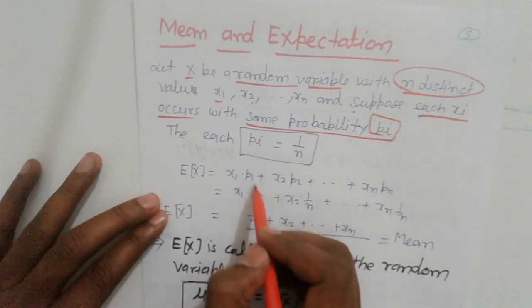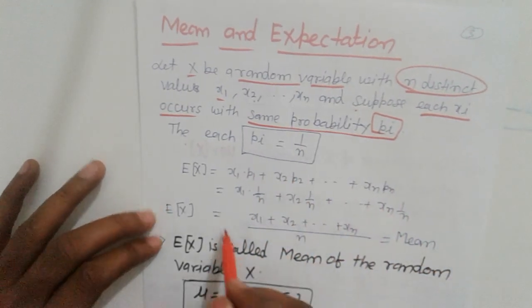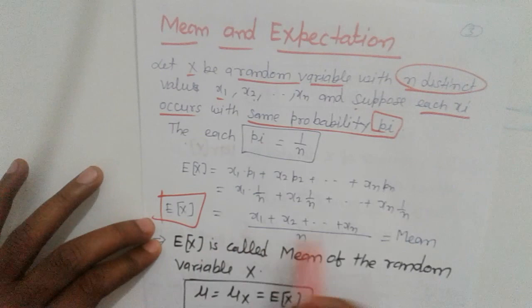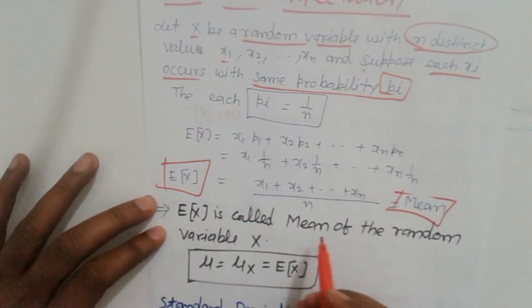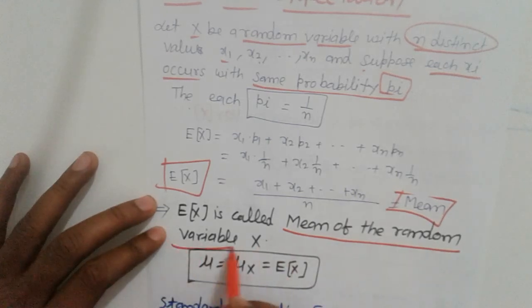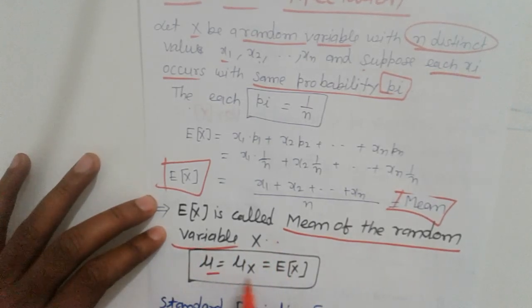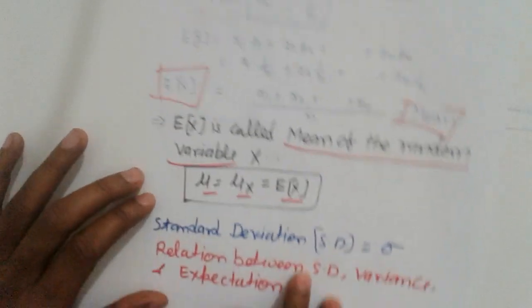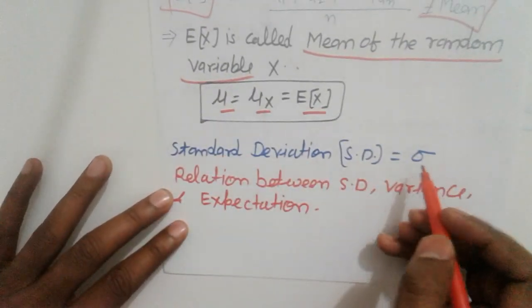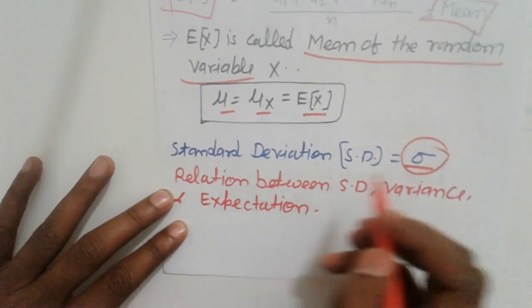E(X) is called the mean of the random variable X, denoted by mu x. The standard deviation is represented by sigma.